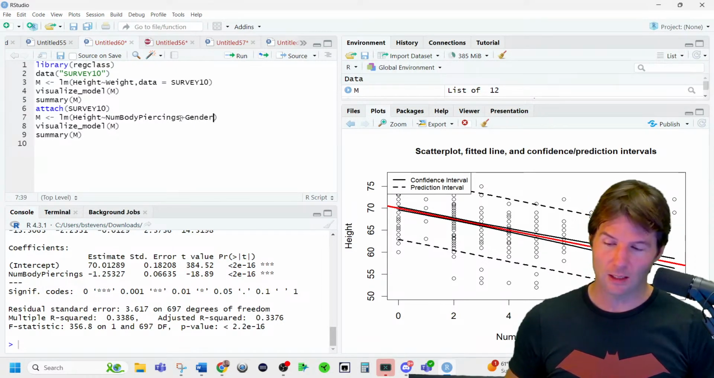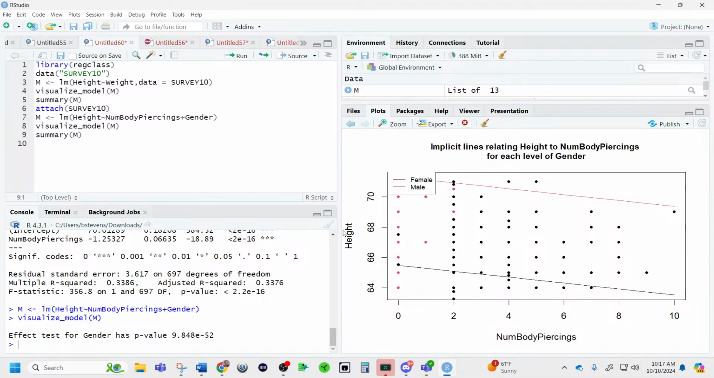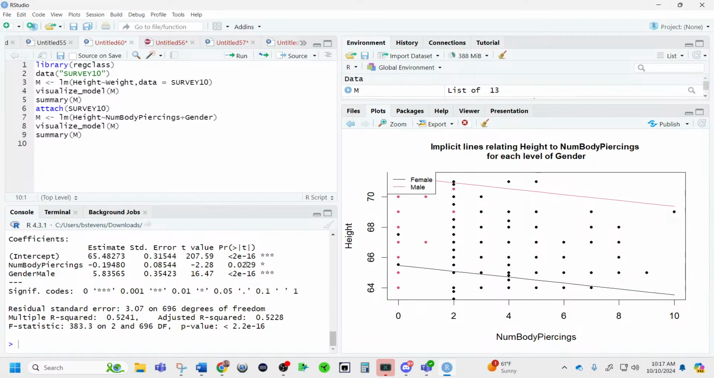So what we do is we add gender to the model, and you can actually see the male and female lines right here, and then you can see a summary. Number of body piercings is not as statistically significant, and gender becomes a very significant variable in the model. You can also see the female data points, where they have more body piercings, and the male data points don't have as many. They're the red dots right there, and a lot of the red dots are probably stacked up. So the lurking variable is probably gender.